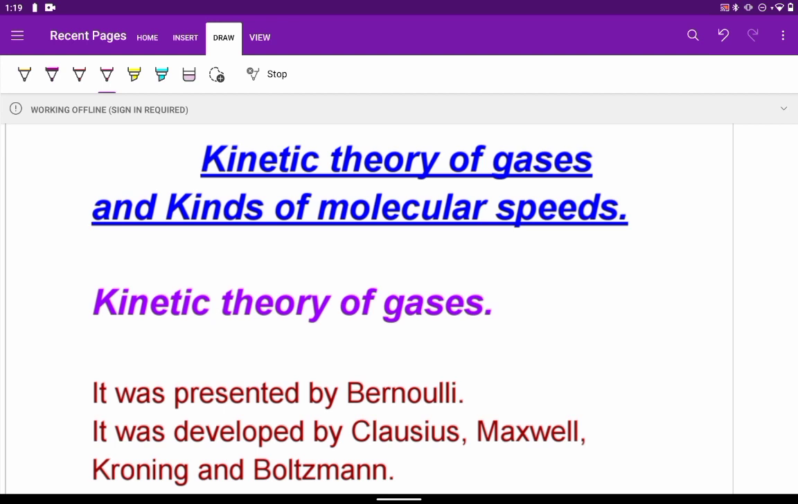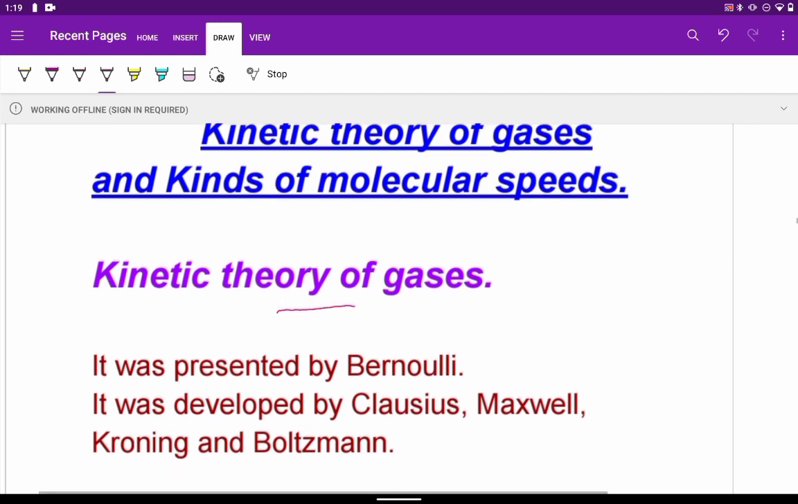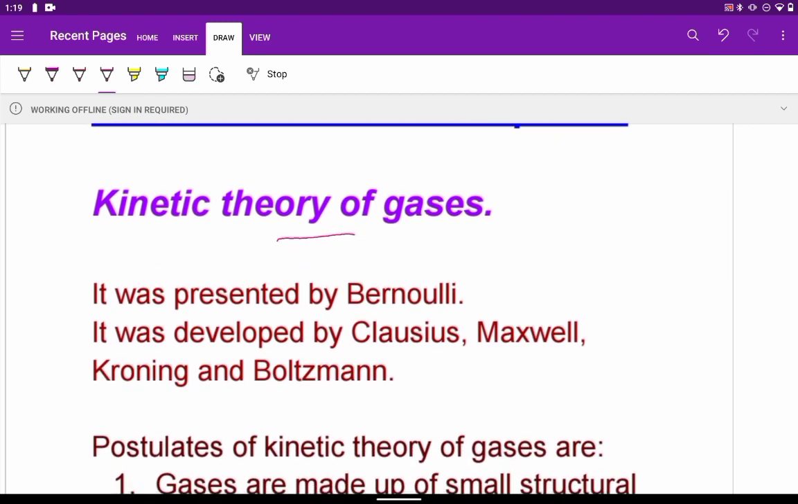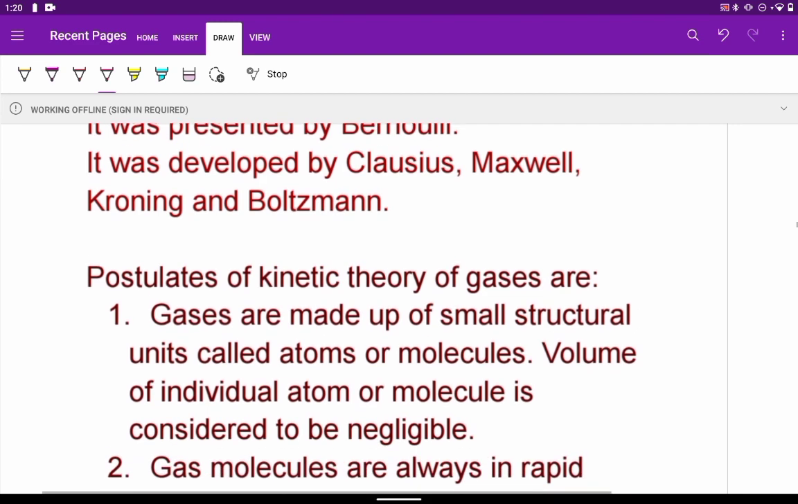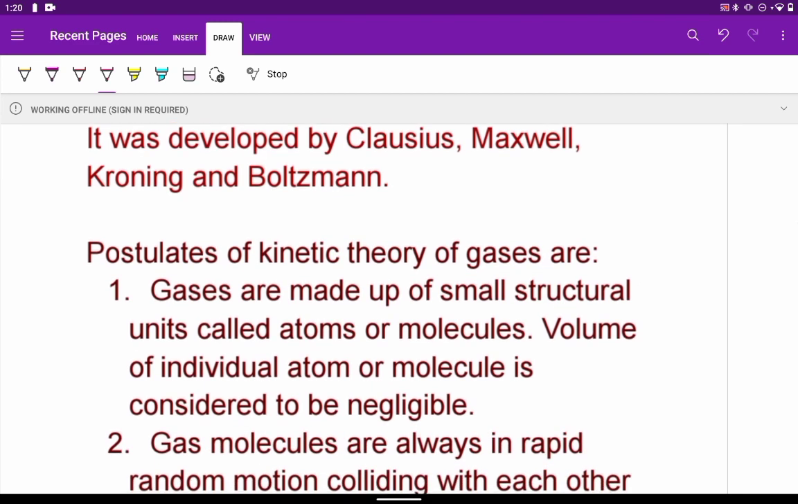So let's get started. Now see, this kinetic theory of gases was given by Bernoulli, and later on it was developed by Clausius, Maxwell, Kronig and Boltzmann. As I just told you, it is a theoretical model, and in order to understand that, some postulates have been given. Now in the syllabus of JEE, we have to study in detail the postulates of kinetic theory of gases. As per this, the first postulate states that the gases are made up of molecules.